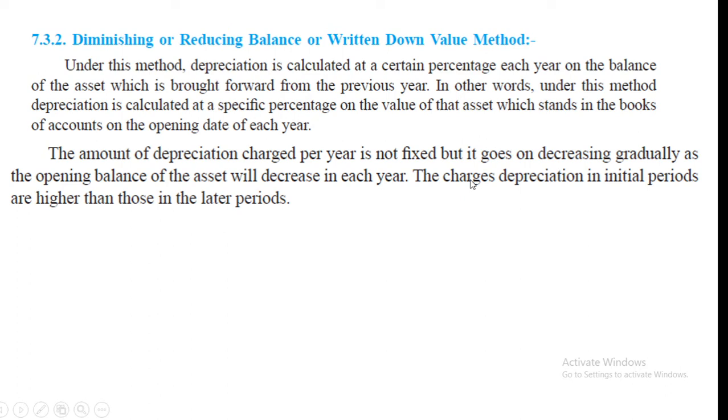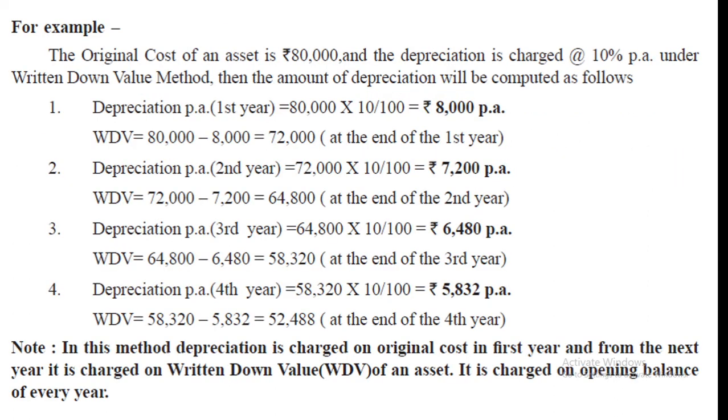The charges of depreciation in the initial periods are higher than those in the later periods. Now the diminishing or reducing or written down value method means in this method we have to charge depreciation on WDV, written down value.